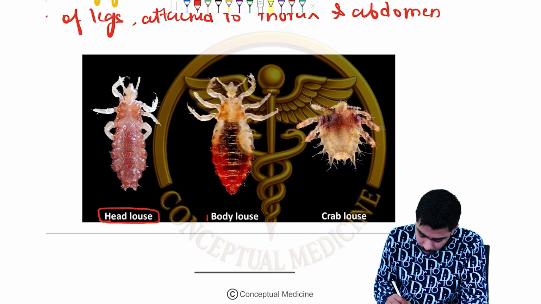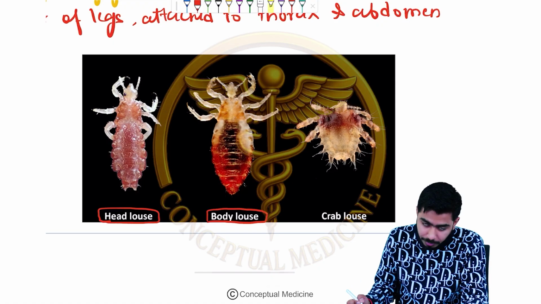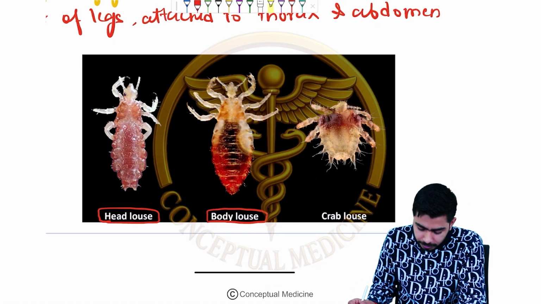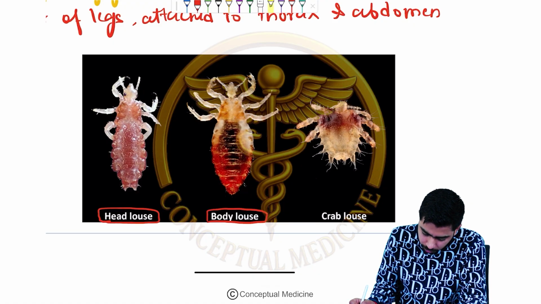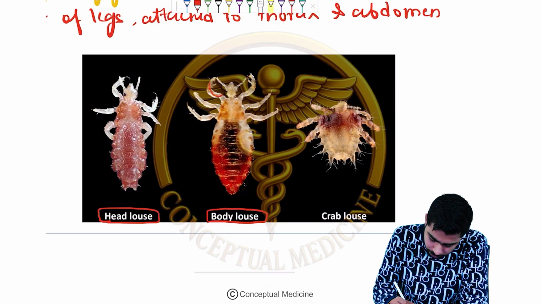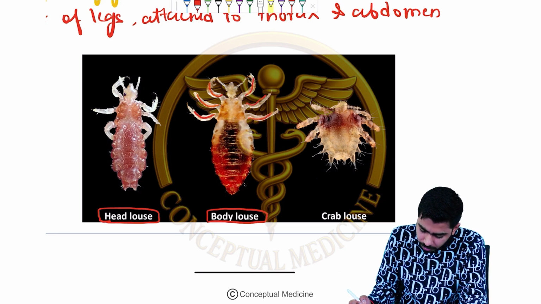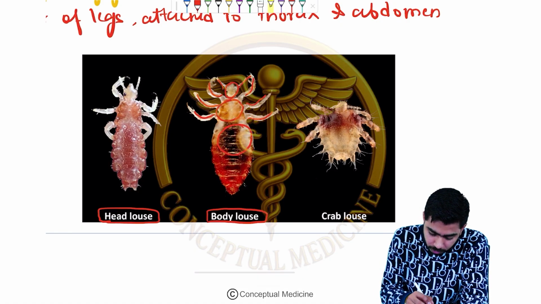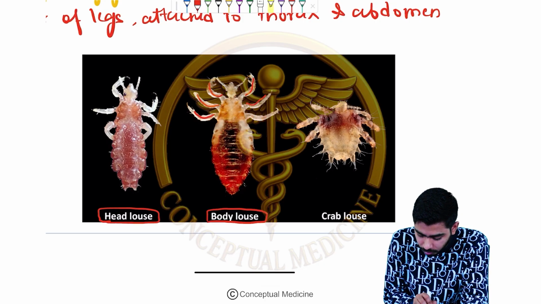Then you have the body louse, Pediculus corporis, and the head louse was Pediculus capitis. If you talk about the body louse, here you can see the 3 pairs of legs very easily, and comparatively they are bigger in size than the other ones. Here you can see the thorax, the abdomen, the head, and the pair of antennae is also present. That is about the morphology of this louse.